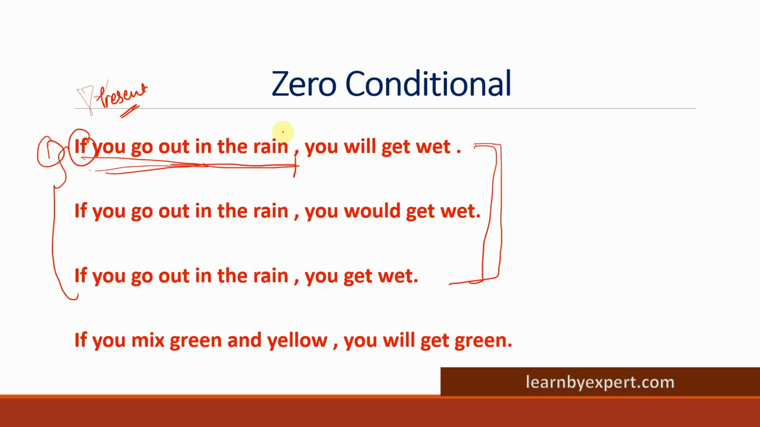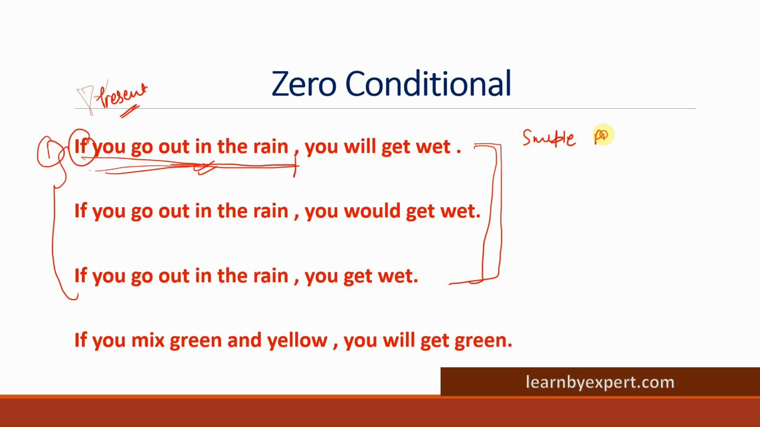So you can easily remember, there are two types of conditional which have present tense in the first part, that is zero conditional and the first conditional. First conditional we'll discuss in the coming slides. So here, this sentence represents the general truth. Obviously, if you go out in rain, this is a fact that you will definitely get wet. So this is in simple present tense, so the main clause should also be in simple present tense.